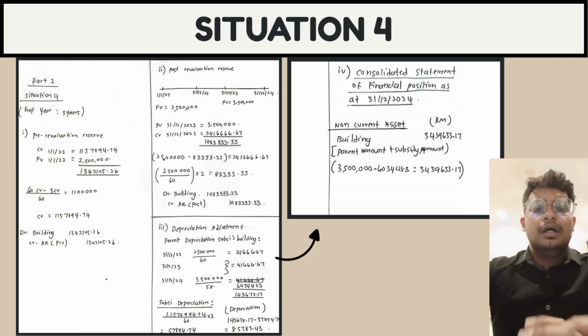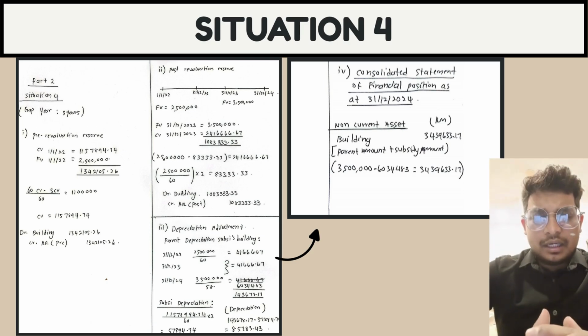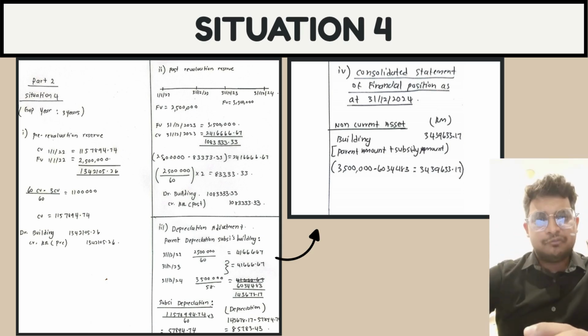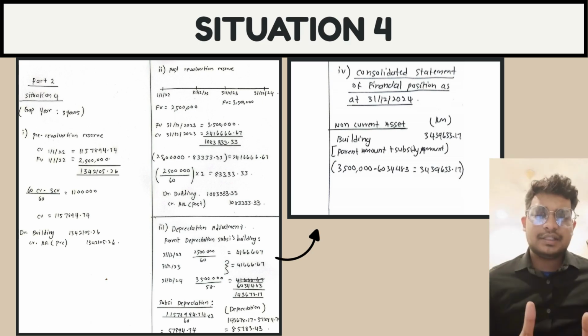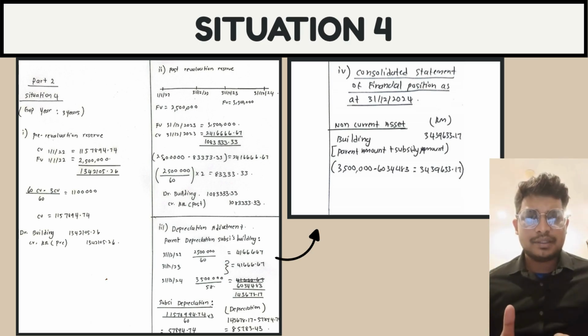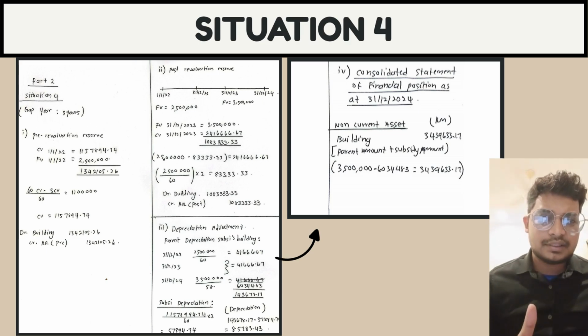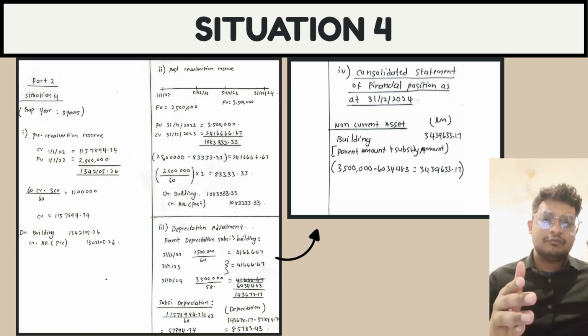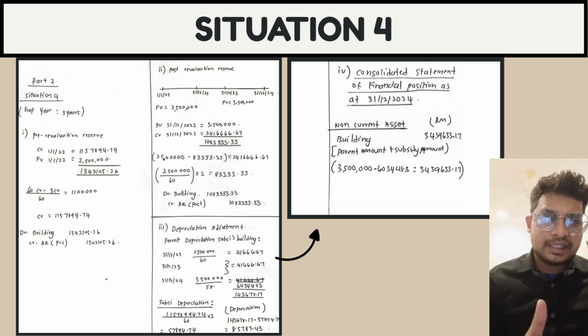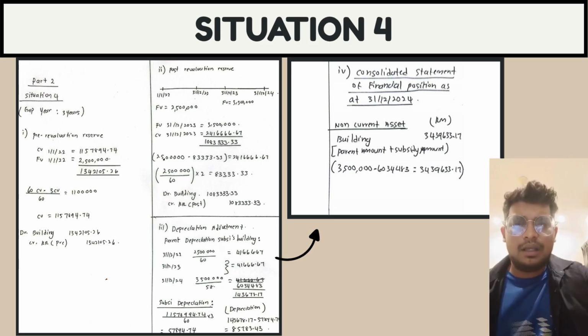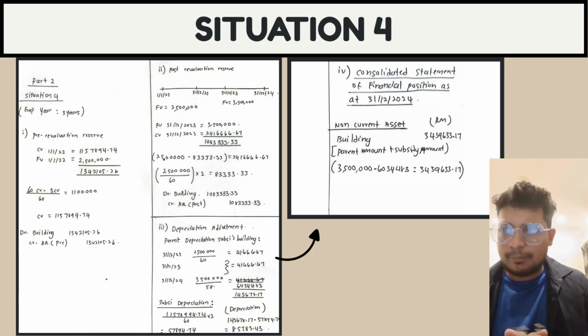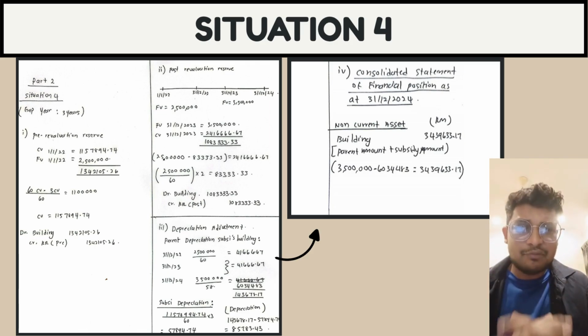Thank you. Good morning to Madam Honey, and I'm about to present the calculation part of SOFP here. The first step is pre-revaluation reserve, the second step is post-revaluation reserve, the third step is adjustment of depreciation, and the fourth step is consolidated statement of financial position. Hereby, I'm going to explain the first step of situation 4, which is pre-revaluation reserve.